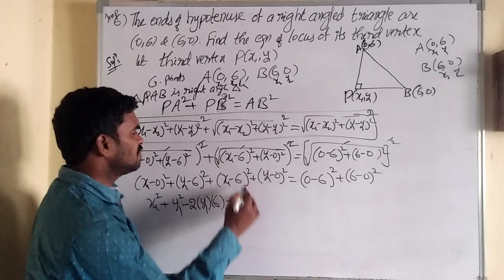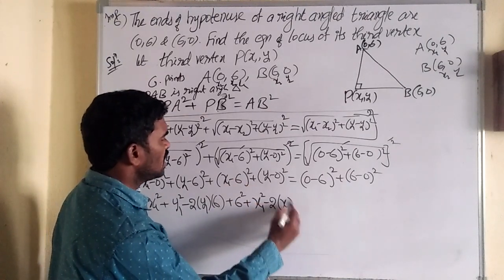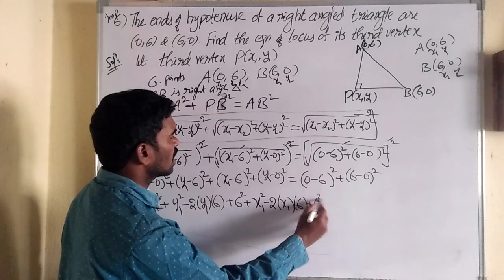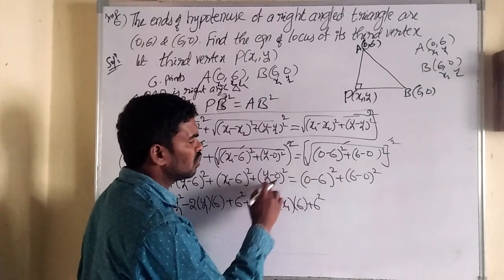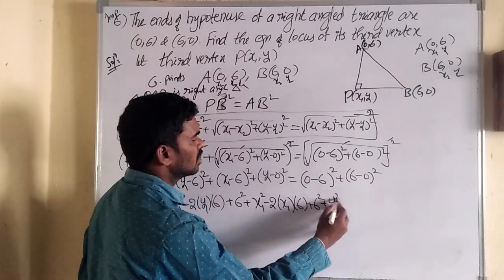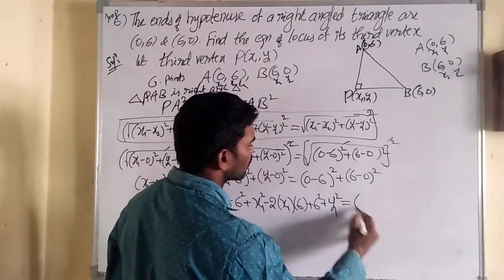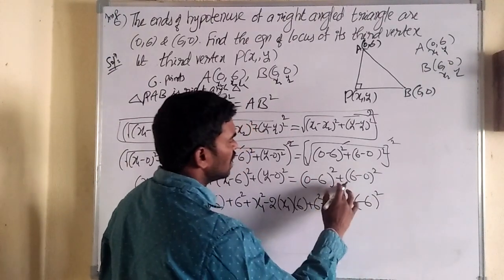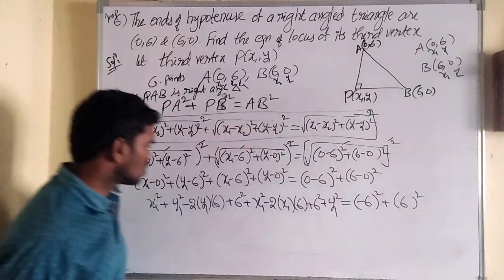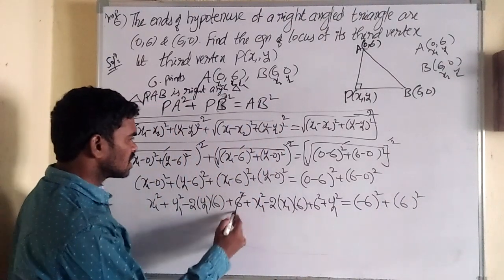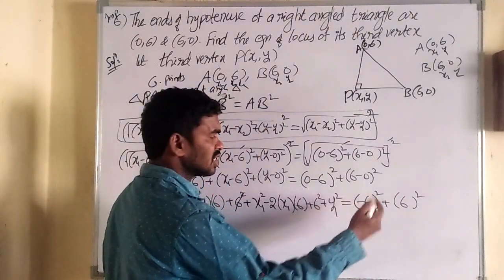And here also the a minus b whole square formula: a square minus 2ab plus b square. And here y1 minus 0, y1 minus nothing means y1 only, only y1 square is the remaining. That's it. And it is equal to 0 minus 6, which means minus 6 whole square, plus 6 minus 0 whole square, which means 6 whole square. So dear friends, both sides have 6 square. This minus 6 whole square becomes plus 36.